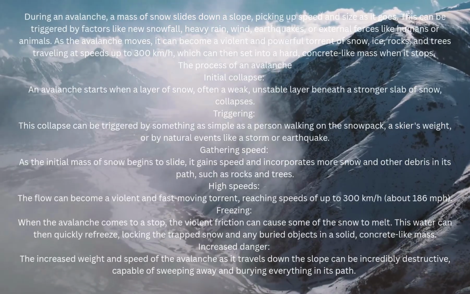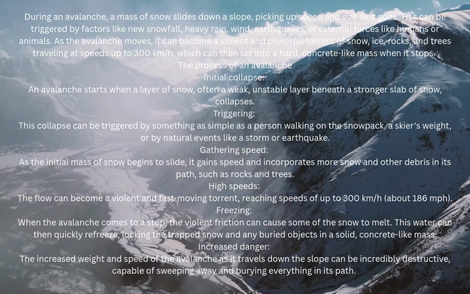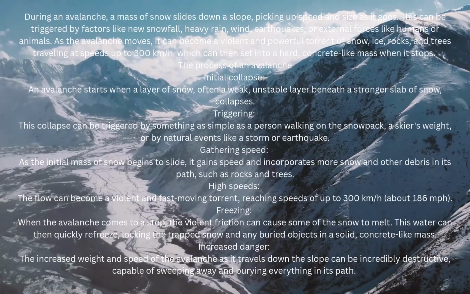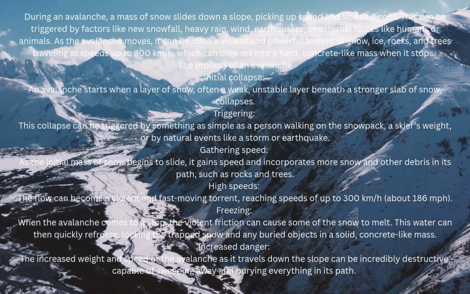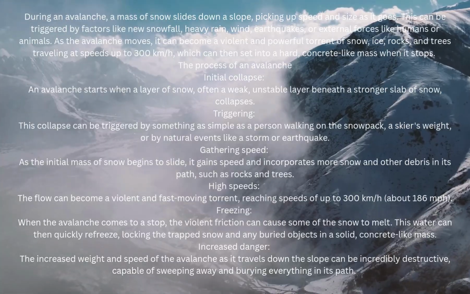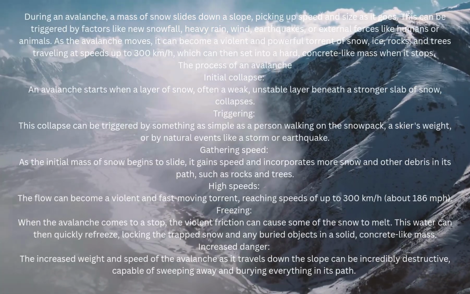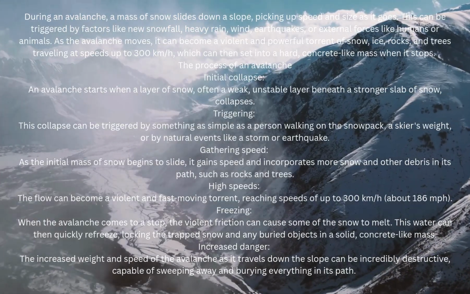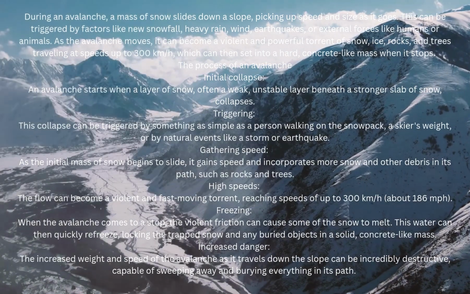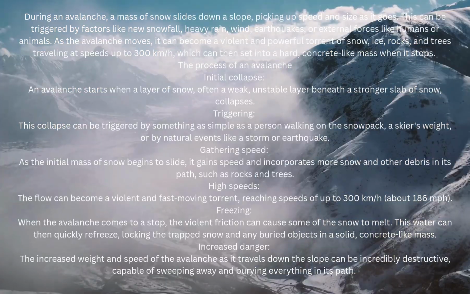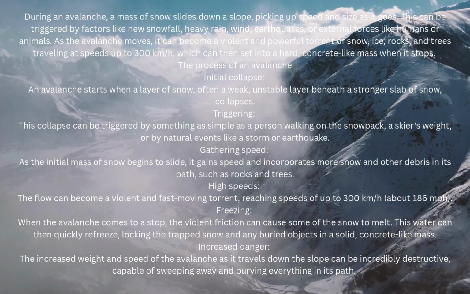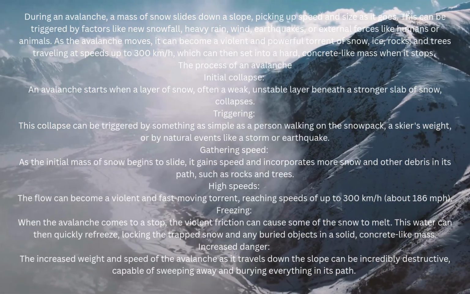Freezing. When the avalanche comes to a stop, the violent friction can cause some of the snow to melt. This water can then quickly refreeze, locking the trapped snow and any buried objects in a solid, concrete-like mass. Increased danger. The increased weight and speed of the avalanche as it travels down the slope can be incredibly destructive, capable of sweeping away and burying everything in its path.